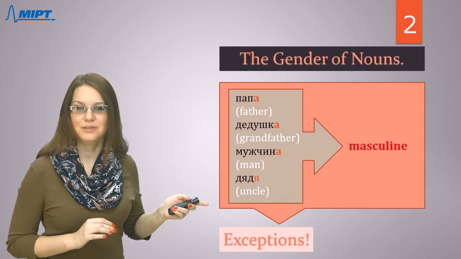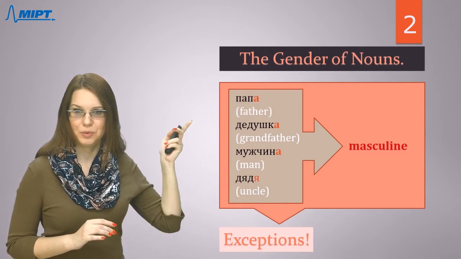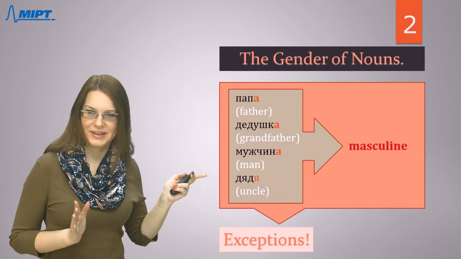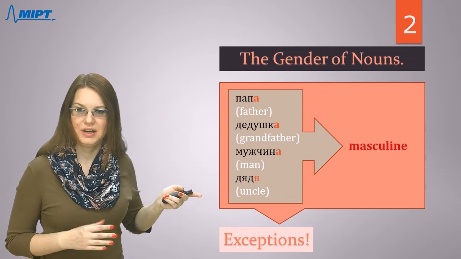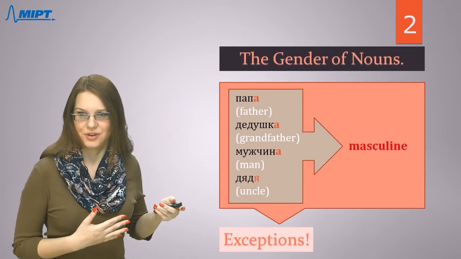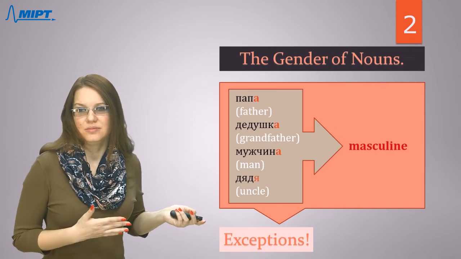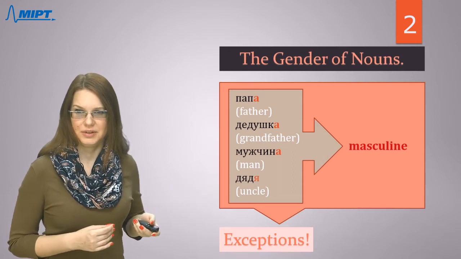You see the translation, the meanings of these words, and you can easily understand why all these nouns are masculine. So, папа means father, дедушка grandfather, мужчина man, and дядя uncle. So, these nouns are for men actually, right? And let's think logically, it cannot be other gender. These nouns are masculine.